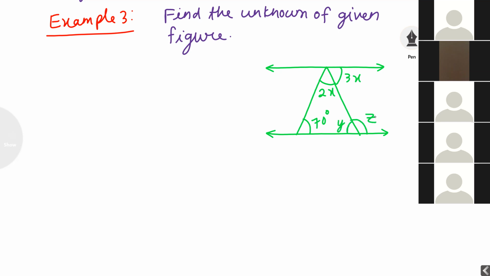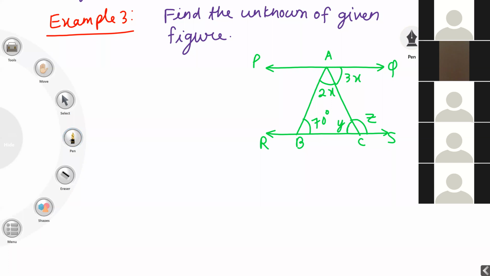Line PQ, line RS, and the triangle name is ABC. Now I want to find x, y, and z.